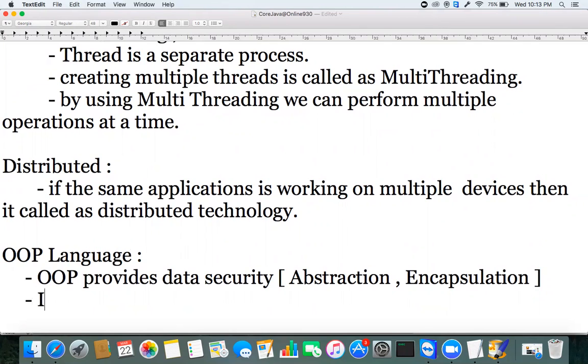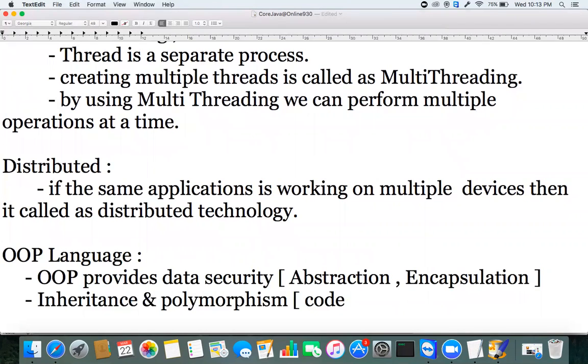We have also seen inheritance and polymorphism. Abstraction and encapsulation are for data security, and what is the next one? Inheritance and polymorphism are for code reusability.